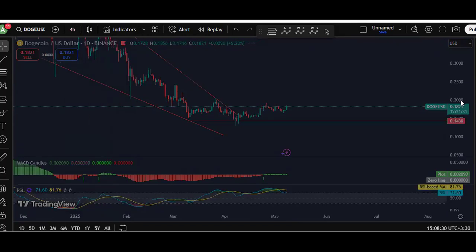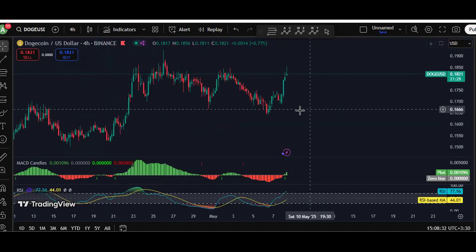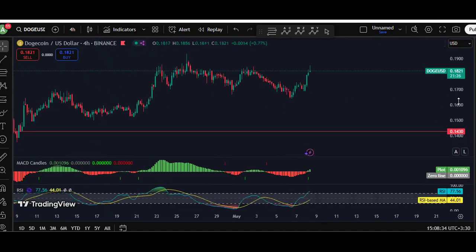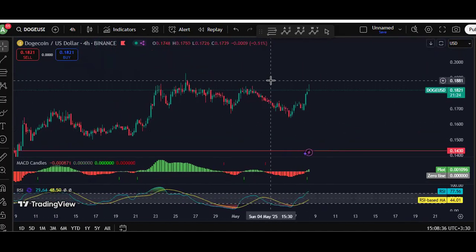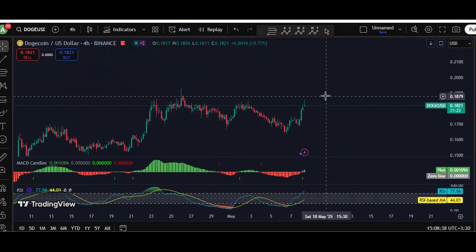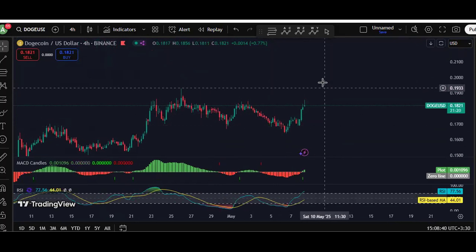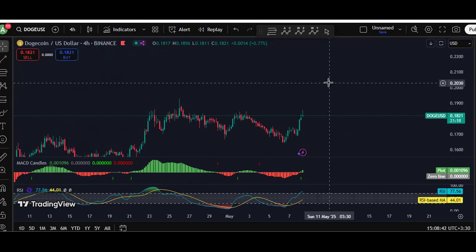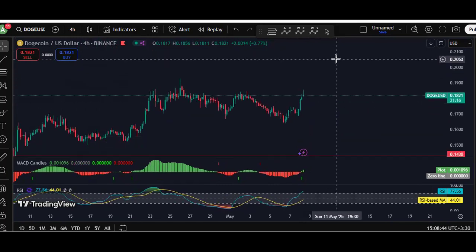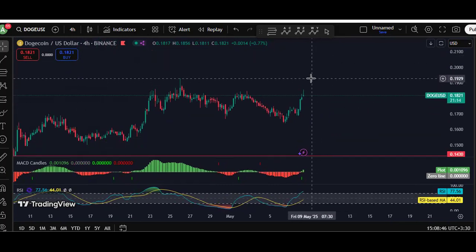If I move to the 4-hour chart, it's a similar explanation. At this point, I'm not really interested in looking for a buy, because even if we get an opportunity to buy, we have to see the breakout of 21 or 22 cent. If you want to buy, the only option is to put our entry above the previous top, which means we buy at the top of the daily correction. That's why I'm not really interested.